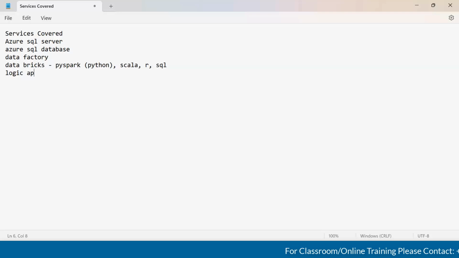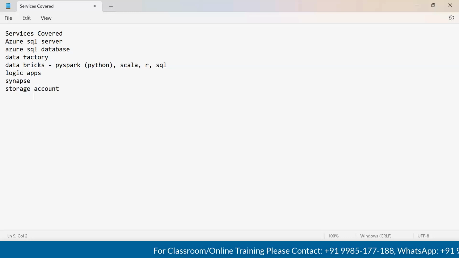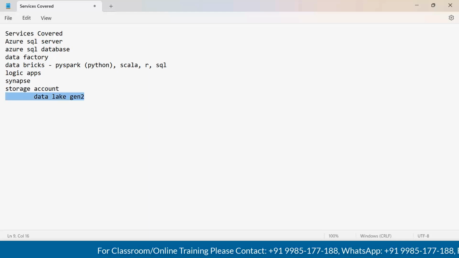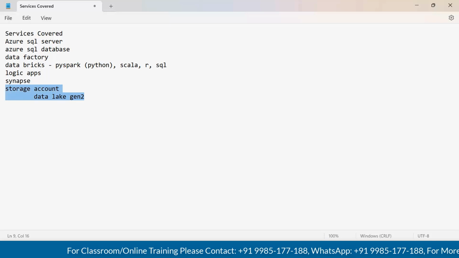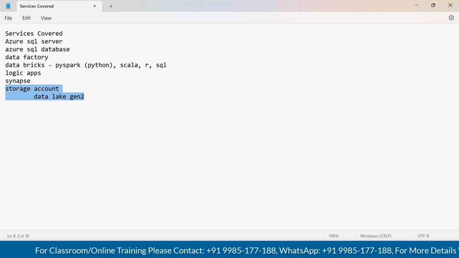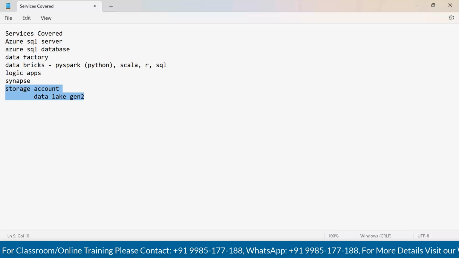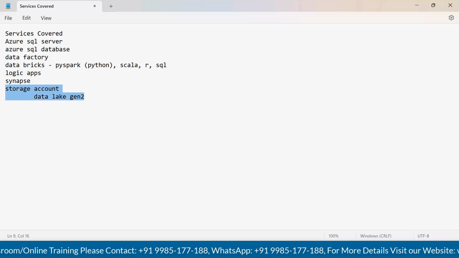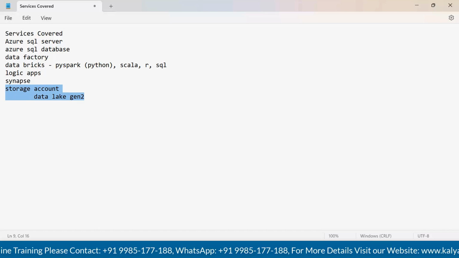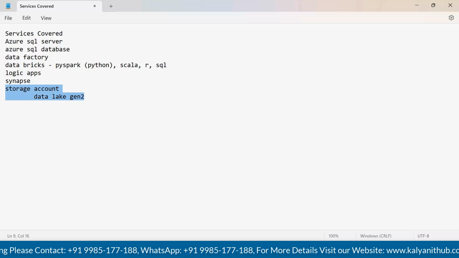And then we'll see what is Logic Apps, and then we'll see Synapse, and then we'll see data storage, or let's call it a storage account. In storage account, we are going to cover Data Lake Generation 2, guys. That means we also have a Generation 1, which is blob storage, but Generation 2 is the latest and most advanced, and Generation 2 comes with Generation 1 capabilities as well at the same time.